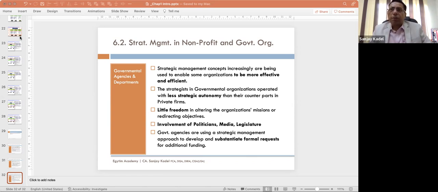But at the same time, we have to be very clear that you cannot do business or carry out strategic management with your instincts. Of course, instincts and your judgment based on experience are also very important. But just based on instincts and opinions, you cannot run the business. There should be a solid foundation of strategic analysis, which comes out of proper information gathering and proper analysis of the external opportunities and threats and also internal strengths and weaknesses.